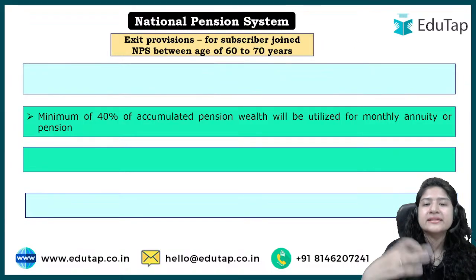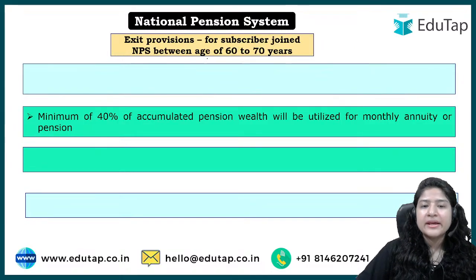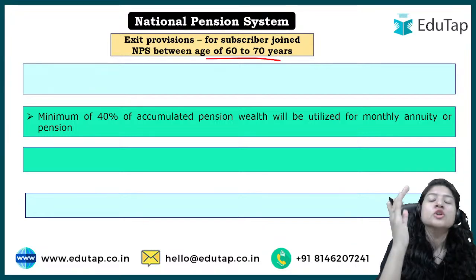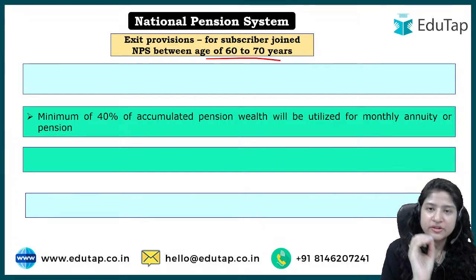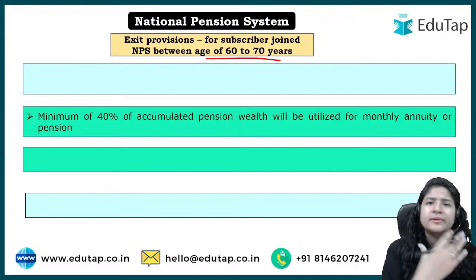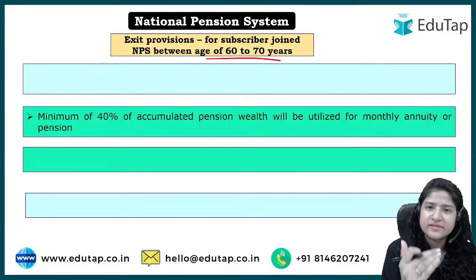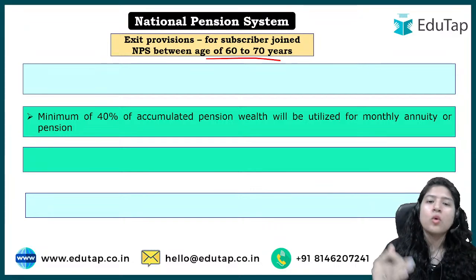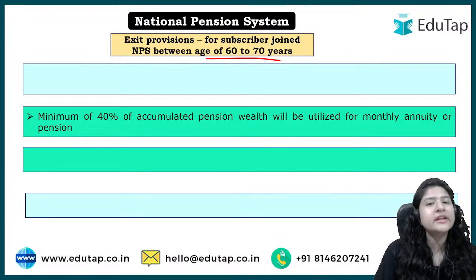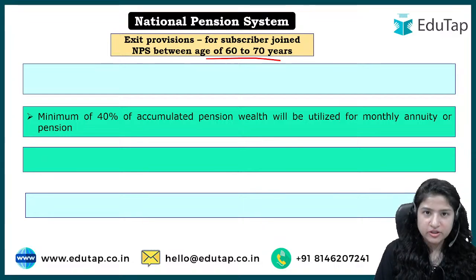Talking about now the exit provision in case of NPS, if anybody has subscribed at the age between 60 to 70 years, तो अभी तक till now the condition we have seen of normal exit and pre-exit, it was for the normal category people, means till the age of 60 years we have seen, till the retirement age. But what if anybody after 60 years wants to be part of the scheme, right? So they have this particular opportunity for them, ठीक है.